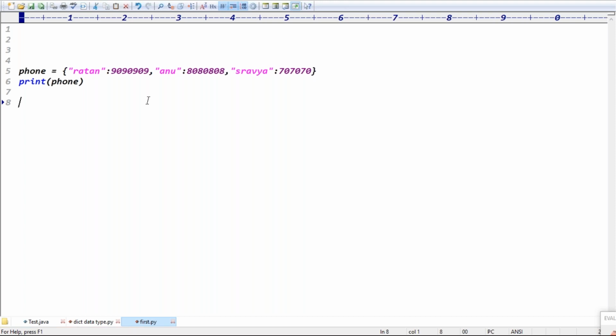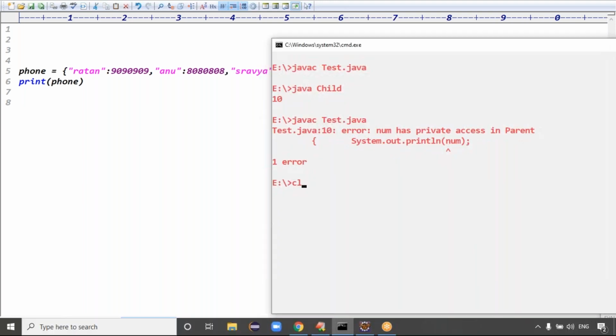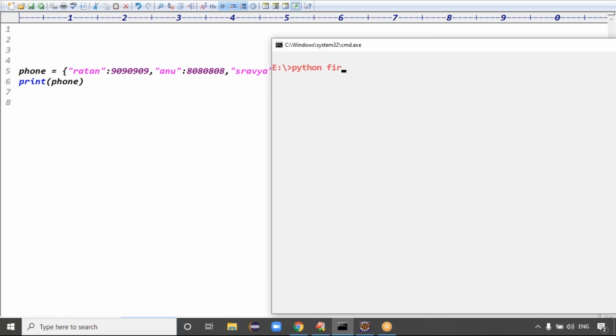My dictionary contains 3 items, right? Exactly. Yes, if you run this code, Python, the file is called First.py, right? See the output, guys. We got the output: Ratan 9090, unknown 8080, Strawberry 7070, right? Exactly. Yes, insertion order is not preserved.